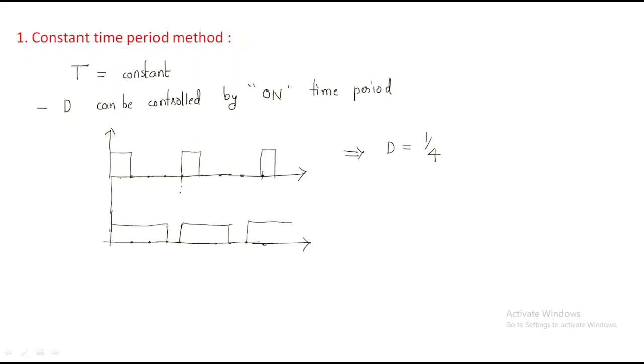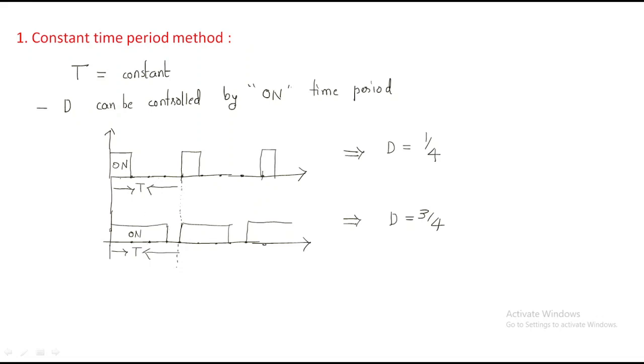So if you observe here, the time period is the same in both, and here also the time period is the same. We are operating at the same time period. But the on time period here is only this much of time, whereas here the on time period is this much, with the off time being less. So here the duty cycle is 3 by 4, because for 3 sessions it is on and for 1 session it is off, so 4 sessions complete.